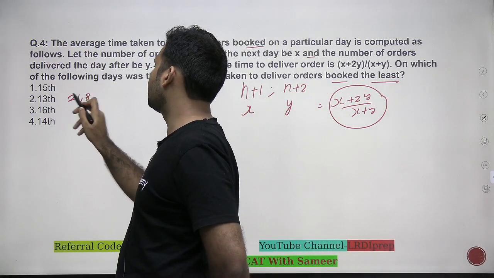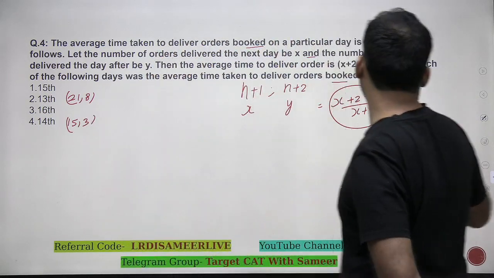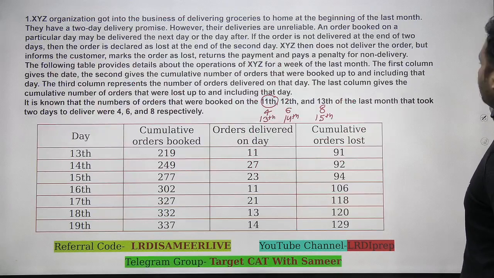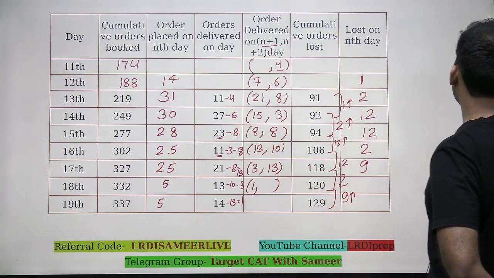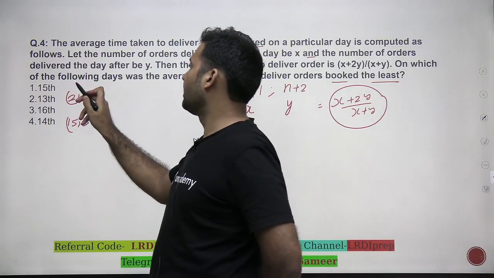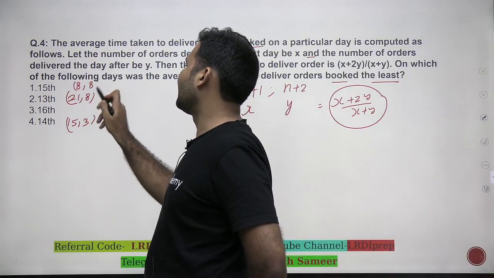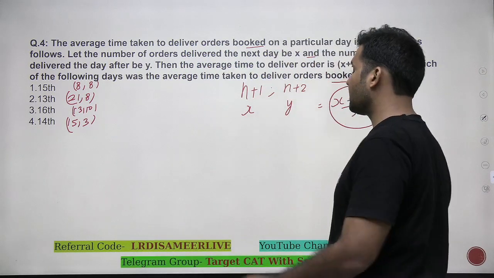21 by 8, 15 by 3, 13 by 14, 15 and 16. 15th we have 8 by 8, 16 we have 13 by 10. 8, 8, 13, 10. Now if I apply this formula which is given to me in the question, n plus